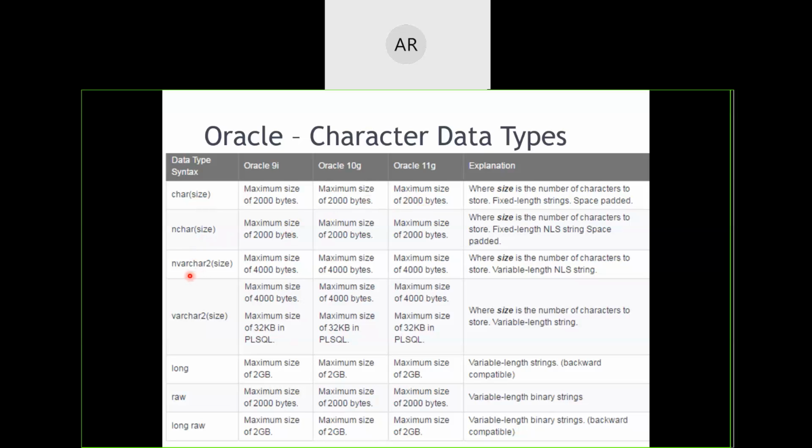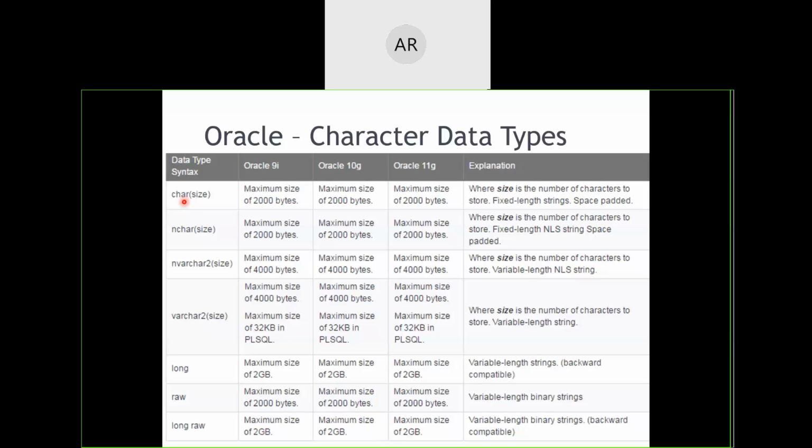Now in varchar2, we will be able to store characters. Character in the sense it may be single characters or numerical values. In case of char, we can store either the characters or the numerical values.